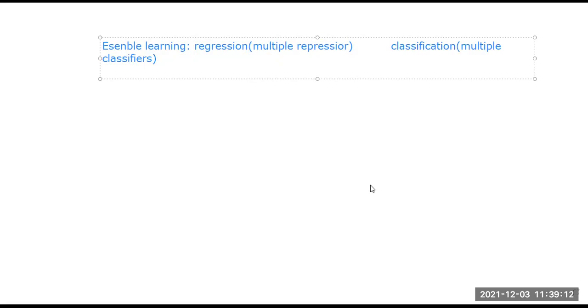So we can write here, in the part of regression, multiple regressors are used, and for classification, multiple classifiers. These are the two things present here for ensemble learning, right? So if we draw a particular ensemble learning view, how the scenario actually looks like, it will first be the class prediction.